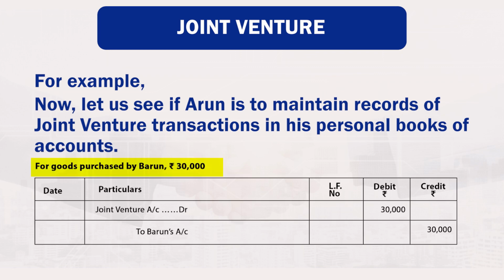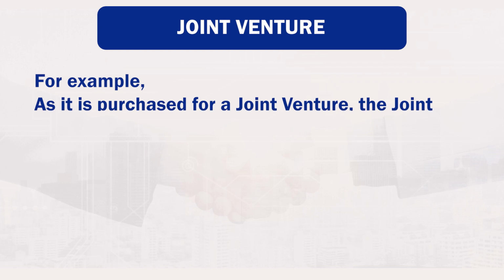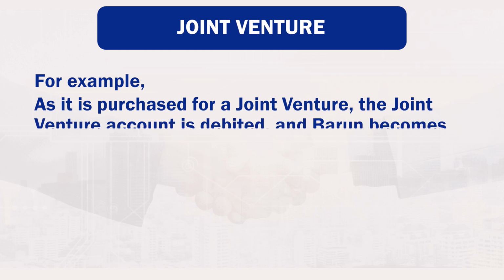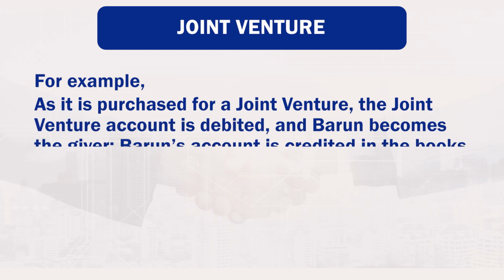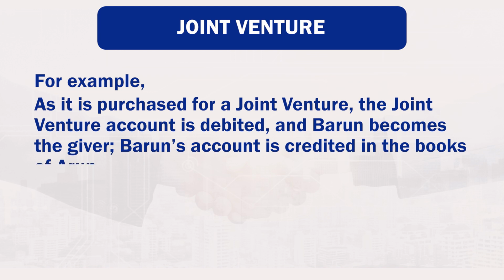For goods purchased by Barun Rs 30,000, joint venture account debit by 30,000 to Barun's account credit by 30,000. As it is purchased for the joint venture, the joint venture account is debited and Barun becomes the giver. Barun's account is credited in the book of Arun.